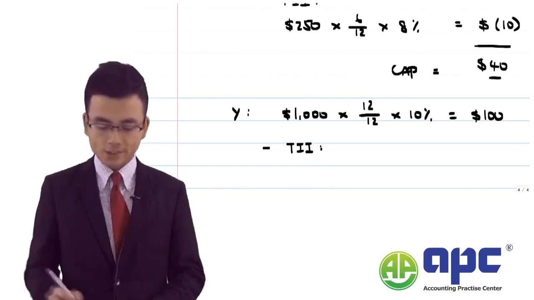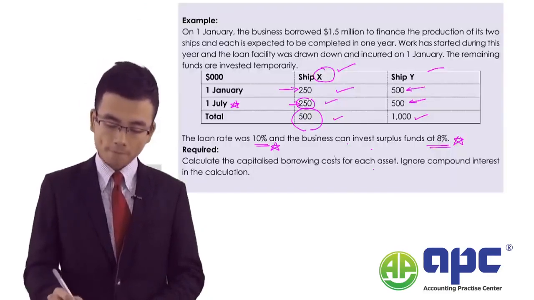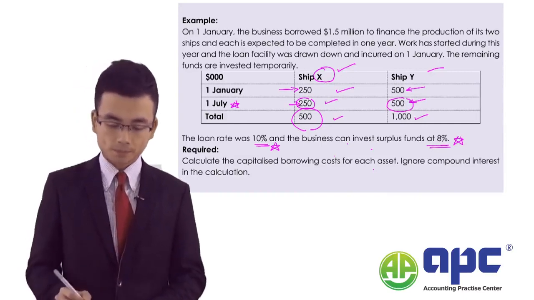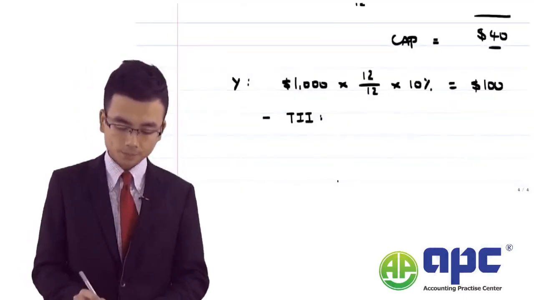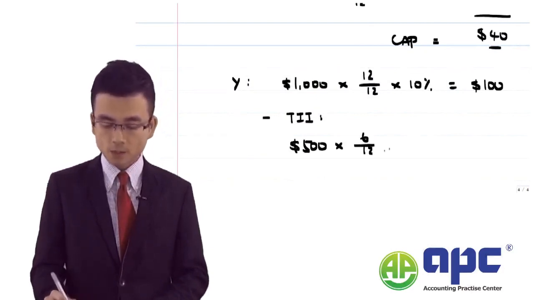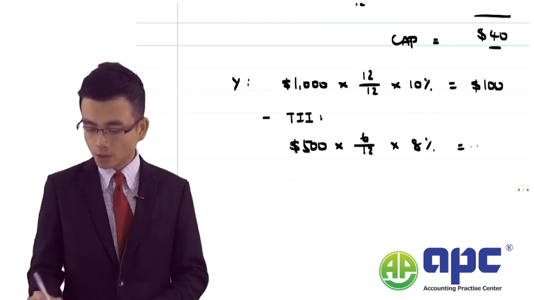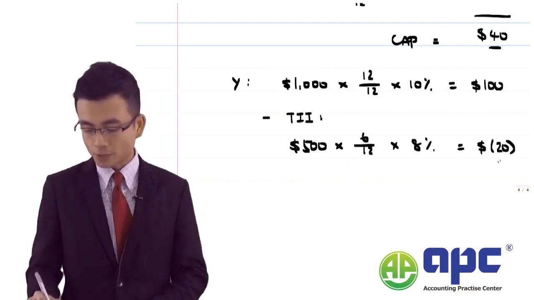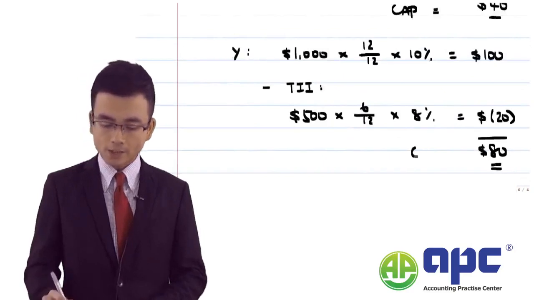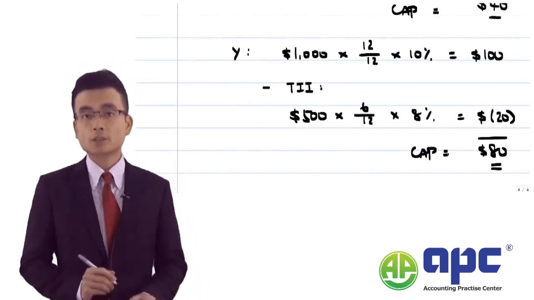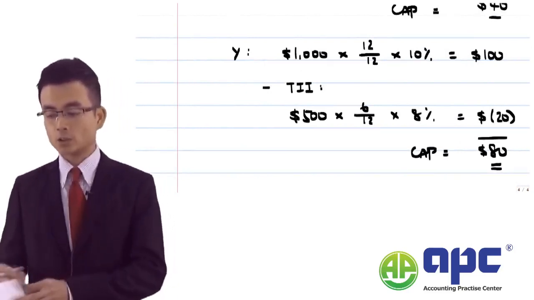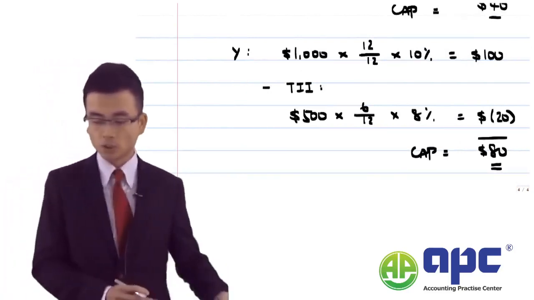For the second 500 for the first 6 months, receiving 8% is $20 that we cannot capitalize. So the total amount that we can capitalize would be $80. So that's for ship X $40 and ship Y $80. So, an important concept here.